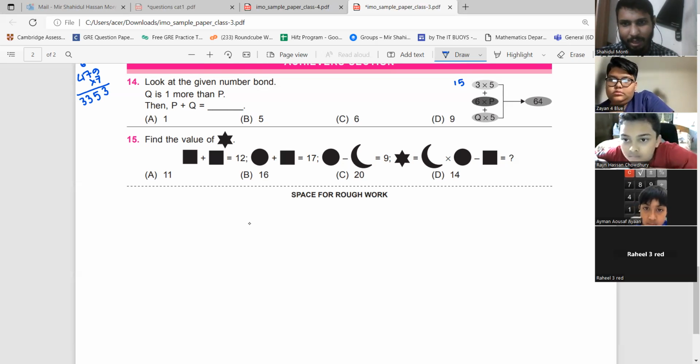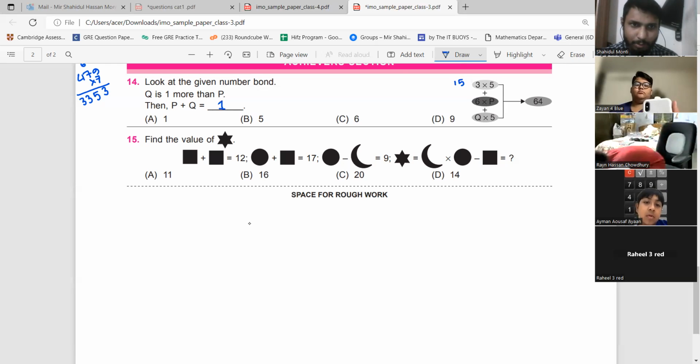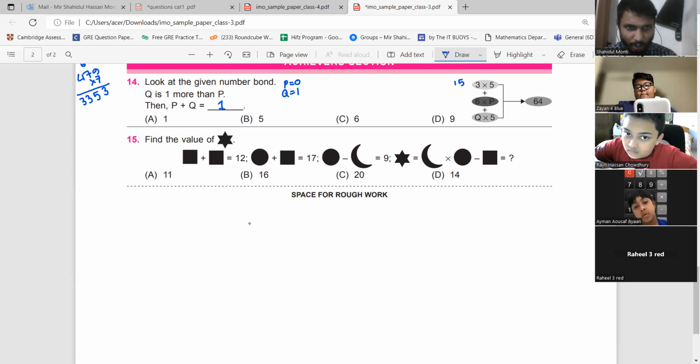6 multiplied by something and 5 multiplied. So we can try with the options. Then what is P plus Q? If I consider that P plus Q is equal to 1, then I have considered P equals 0 and Q equals 1, because the question says Q is 1 more than P. So P plus Q is equal to 0 plus 1.